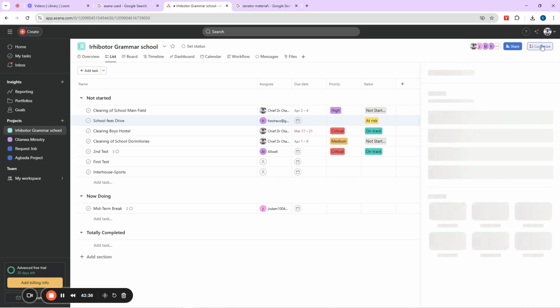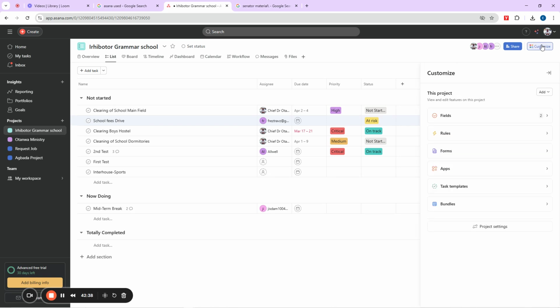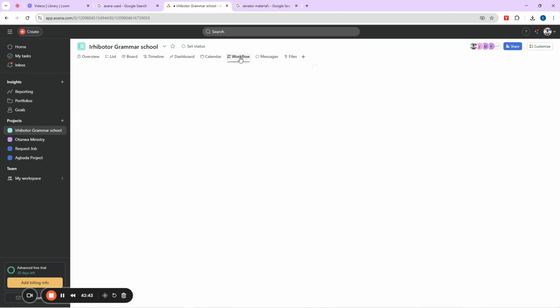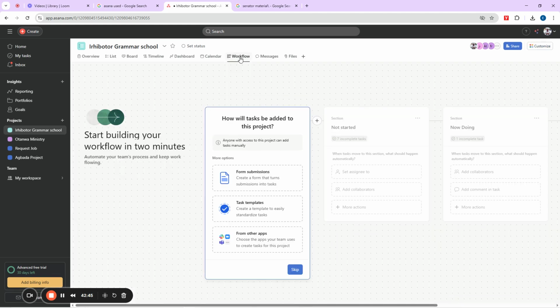You can even see customize here, right? You can still use customize for it too. But let me just show you about workflow here. You see this workflow here now? This is where we can actually do a lot of things. But let us go and do it in our customize here.